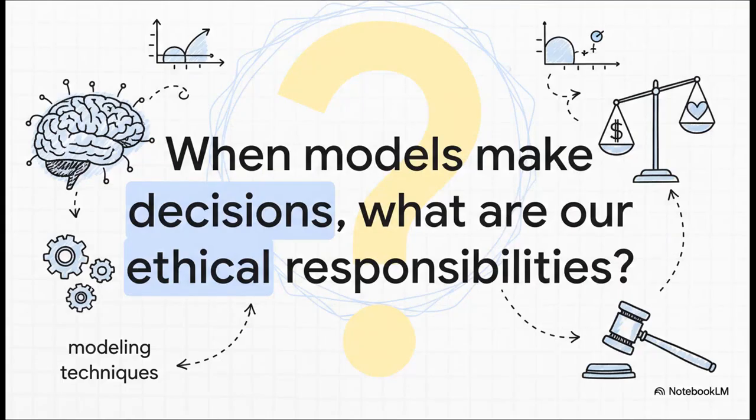So, we've gone on this whole journey, from the basic alphabet of probability all the way to building powerful models that are at the very heart of machine learning and AI today. But you know, this power comes with a huge amount of responsibility. As we use these models to make decisions that actually affect people's lives, in finance, in healthcare, in hiring, we have to stop and ask ourselves a critical question. What are our ethical responsibilities? What are the full implications of the models we choose to build? And how are they shaping our world? That's something to think about.